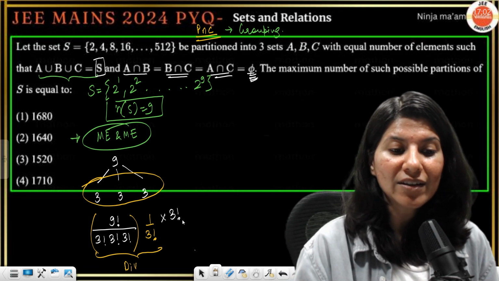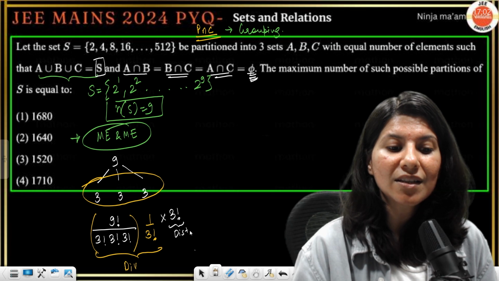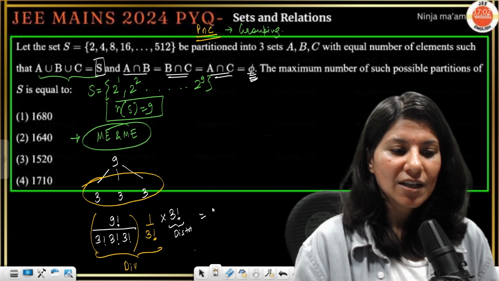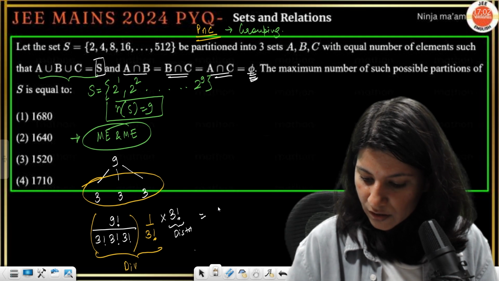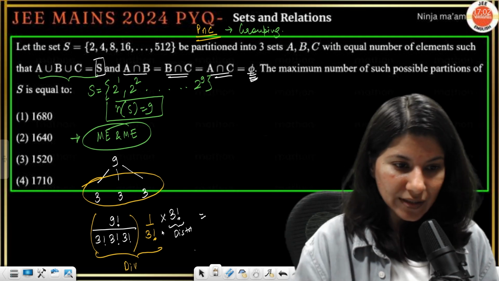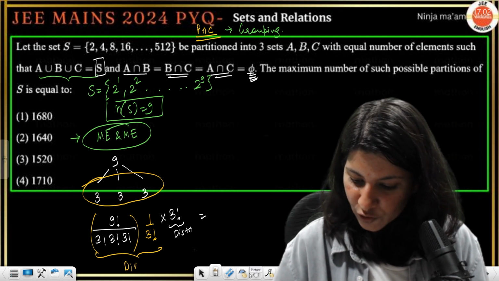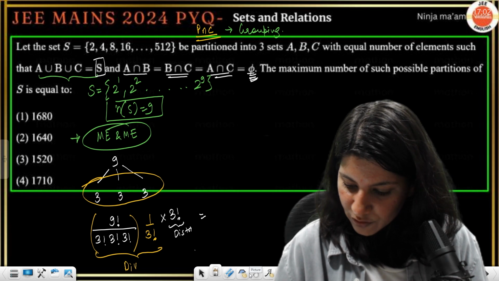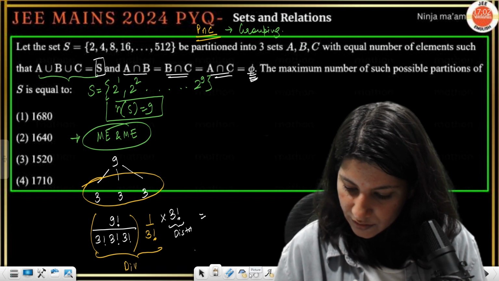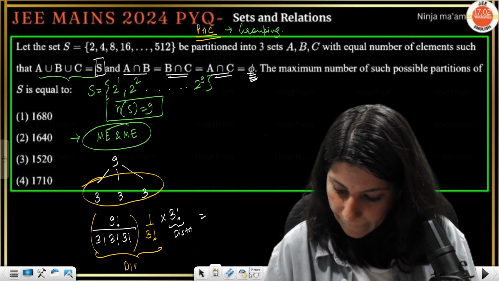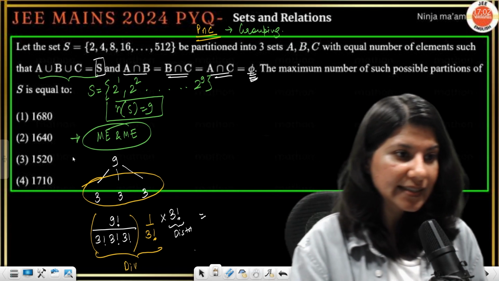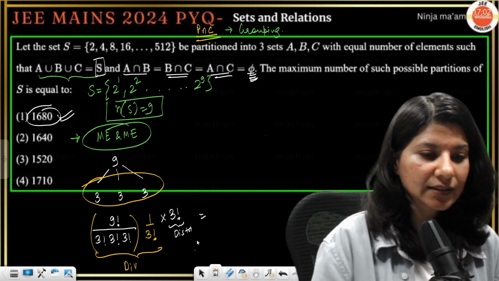That's why you are having 3 factorial. So distribution amongst division and distribution. So clearly the answer will be what? If you solve it, you will get... let me check. Now I have solved it. I have the answer with me. Okay, 1680 will be the final answer.